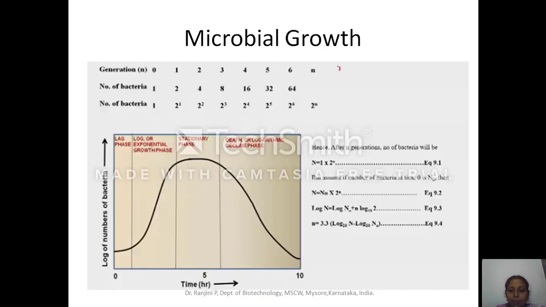If you apply logarithm to base 10, then log N is equal to log N naught plus n into log 2 to base 10. Now n is equal to 3.3 into (log N minus log N naught). So the number of cells at a particular time duration at a particular generation, minus the log of the initial number of cells, multiplied with 3.3. So you can identify how many generations, or in which generation, our cells are growing.